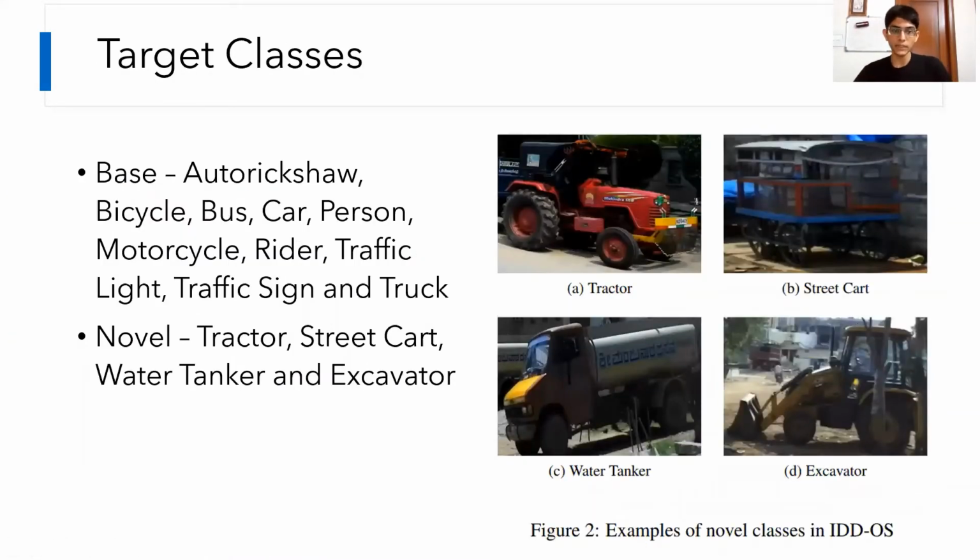These are the classes that we deal with. Our novel classes are those that are uncommon on Indian streets, but not ones that you are never going to see. They do show up in some rare occurrences. They are tractor, streetcar, water tanker, and excavator.